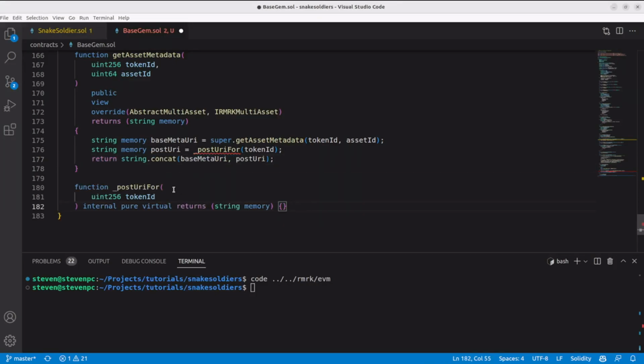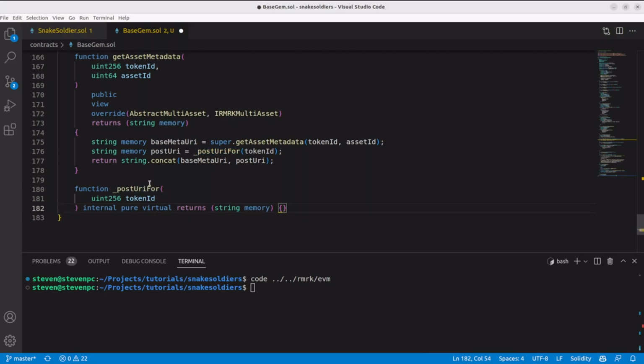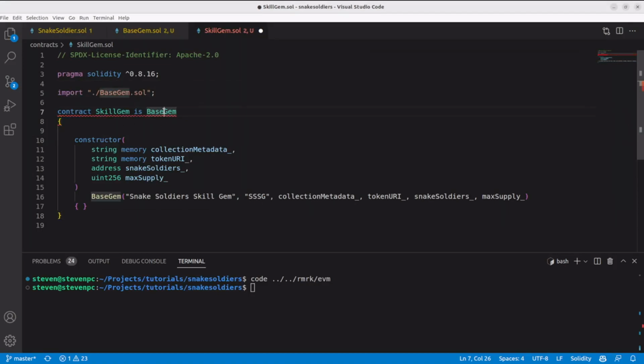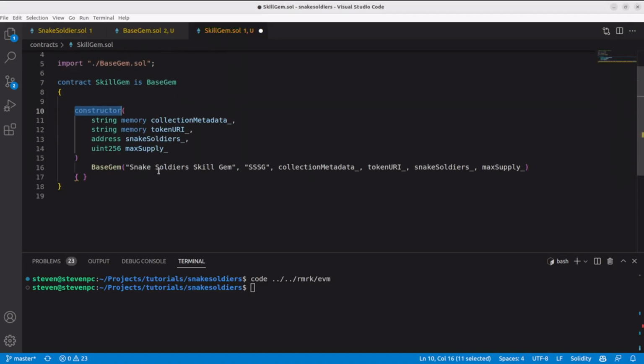Now this is the beautiful thing of abstract contracts. I can define a function here, which I'm already using, but not actually implement it. The final contracts will have to actually override and implement this in order to compile. And that's all we're gonna need on the base gem contract. Now let's go to our skill gem contract. We'll inherit base gem, and the constructor will simply define a couple of things here. The name and the symbol are fixed, the rest we pass it.